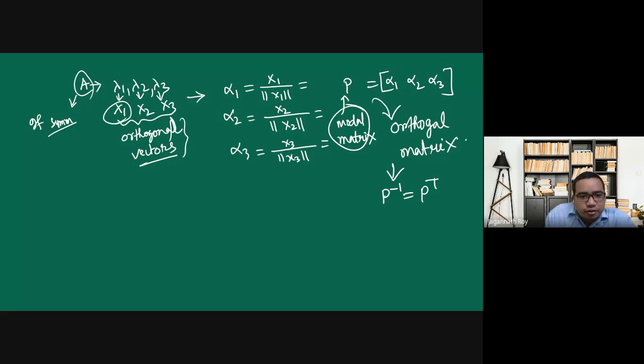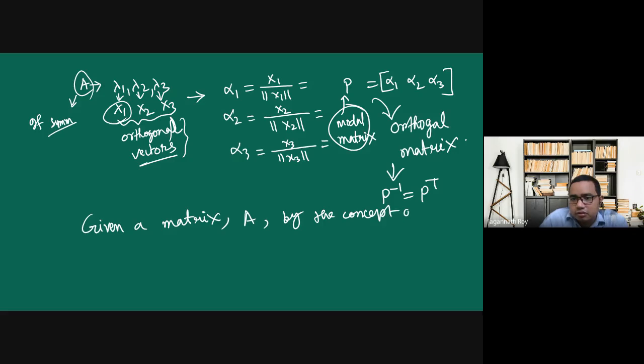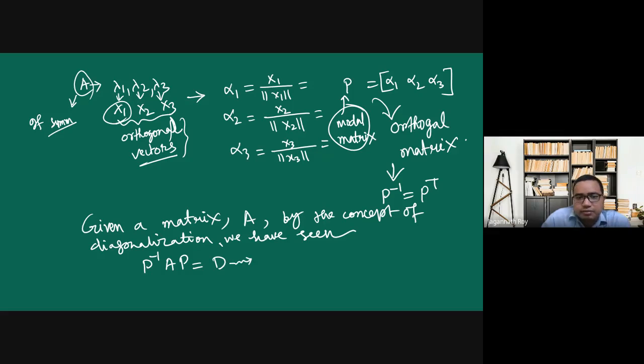Okay, so given a matrix A, by the concept of diagonalization, we have seen that we can find P inverse AP, which is a diagonal matrix, with lambda 1, lambda 2, lambda 3 on the diagonal and zeros elsewhere.